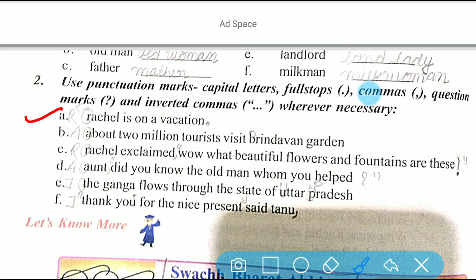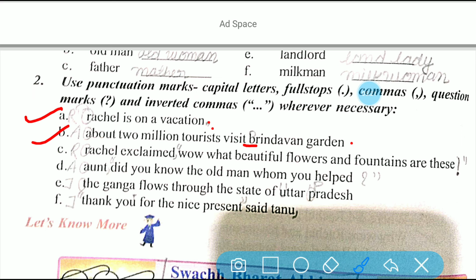Rachel is on vacation. So here you have to put the full stop at the end, and at first here Rachel is written in a small letter. You have to write the first letter of Rachel in a capital letter. Alright. Similarly here come to the big number question. Here make small a, just remove this small a, make it capital letter A. And then Brindavan, B should be capital here and here should be a full stop.